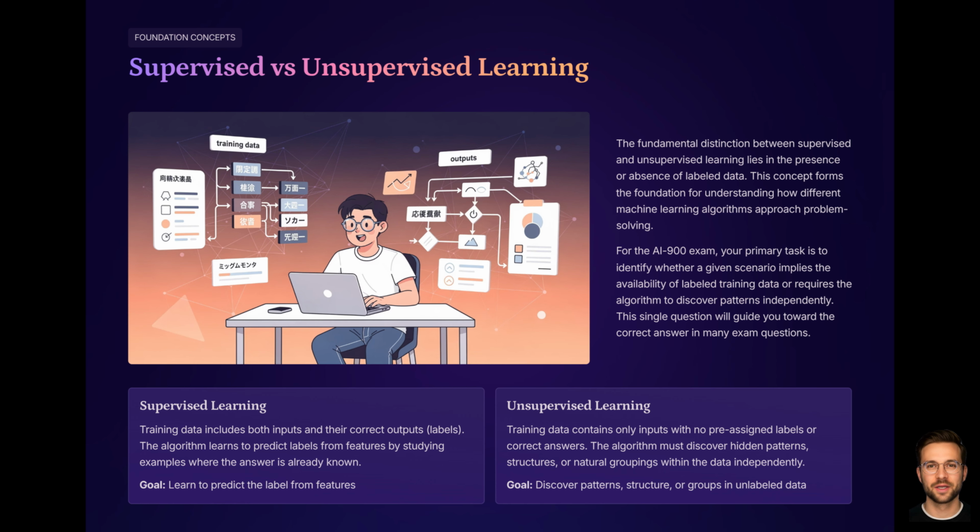In unsupervised learning, the training data does not include labels. The model tries to discover structure or patterns in the data. There is no correct output provided for each example. Examples of unsupervised learning: grouping customers into segments based on behavior, finding clusters in high-dimensional data, detecting natural groupings in documents or images. For the AI-900 exam, you do not need to implement these algorithms, but you must recognize when a scenario describes supervised or unsupervised learning in simple terms.